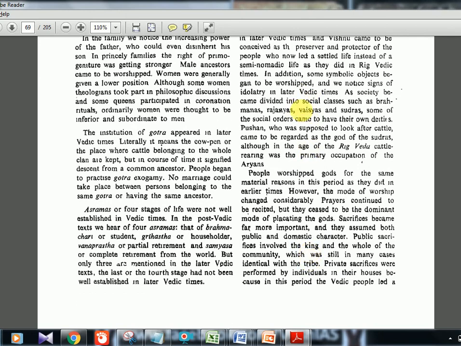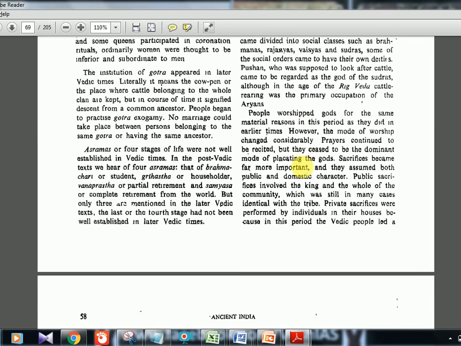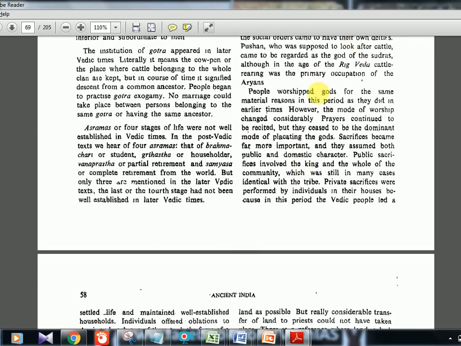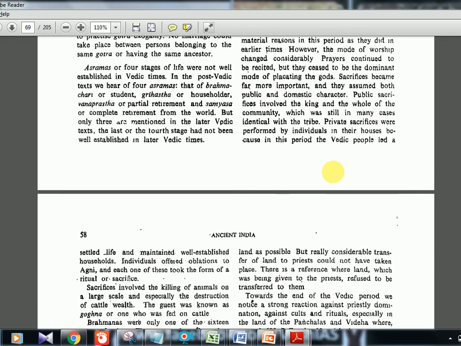Then again, society classes, we have already seen all the 4 classes and the 4 ashramas. Then people worship gods for the same material reason. They wanted the well-being of people: health, wealth, food, and those kinds of things. That is why they prayed. But more rituals came in. That is the main difference between the later Vedic period and the earlier Rigvedic period.